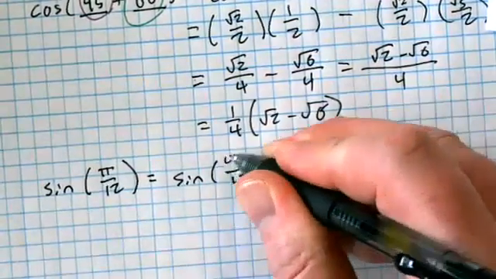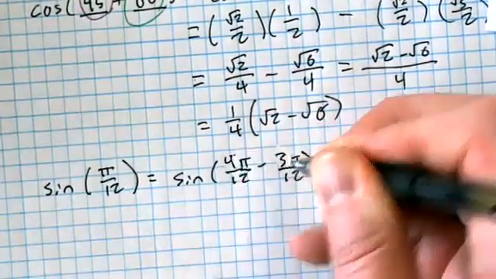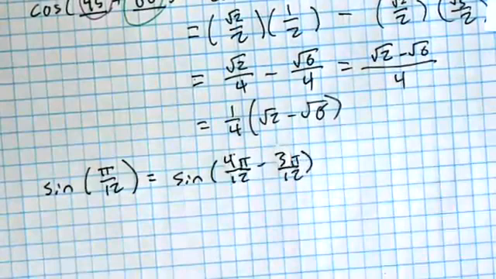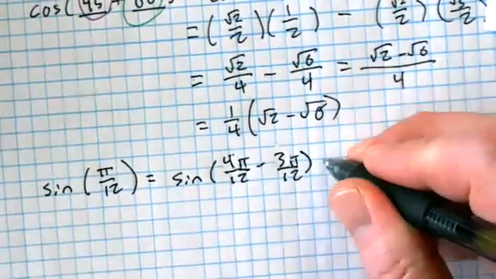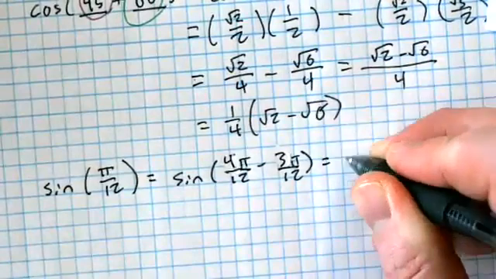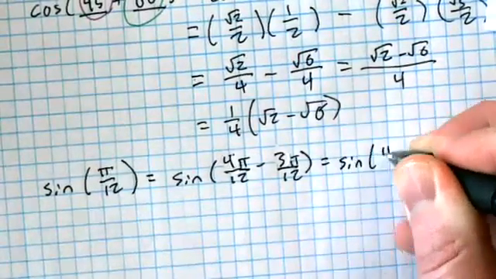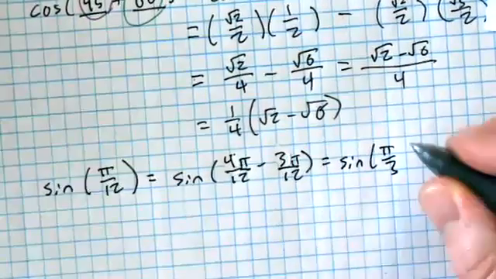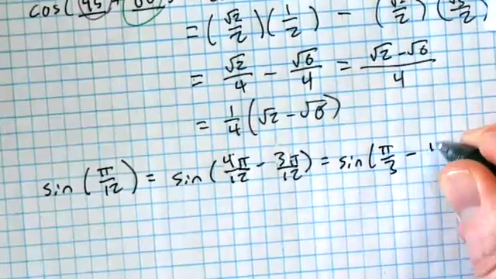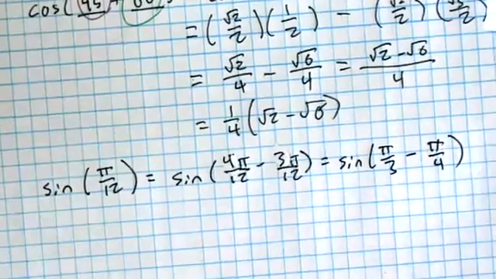How about 4 and 3? 4 pi over 12 and 3 pi over 12. That works, doesn't it? That subtracts to 1 pi over 12. What is 4 pi over 12? That's pi over 3, yeah. And 3 pi over 12? It's pi over 4. Yeah, those are both on there.